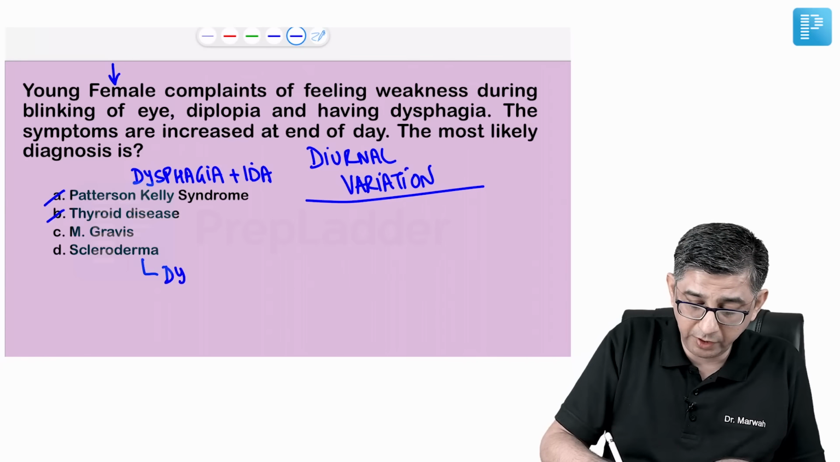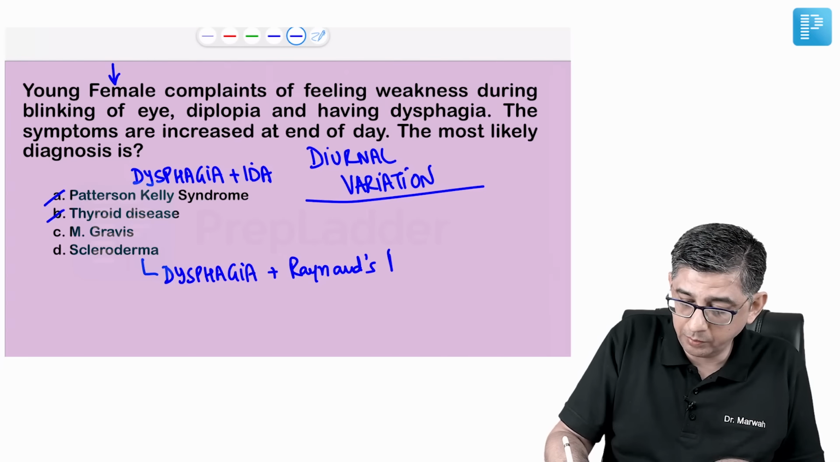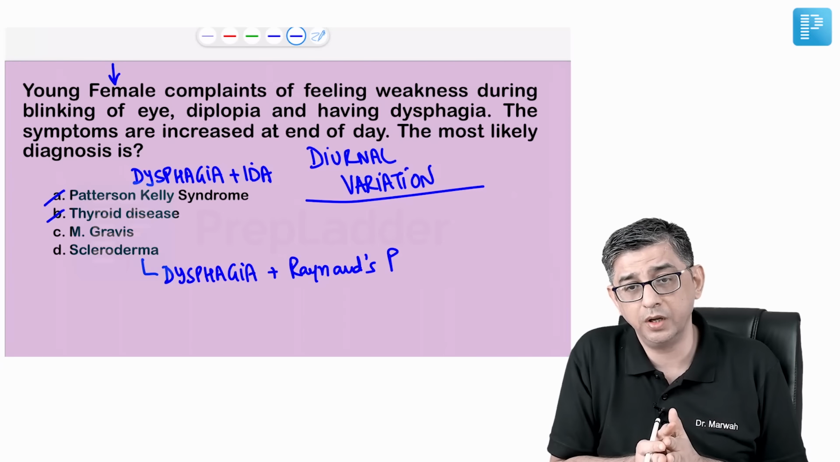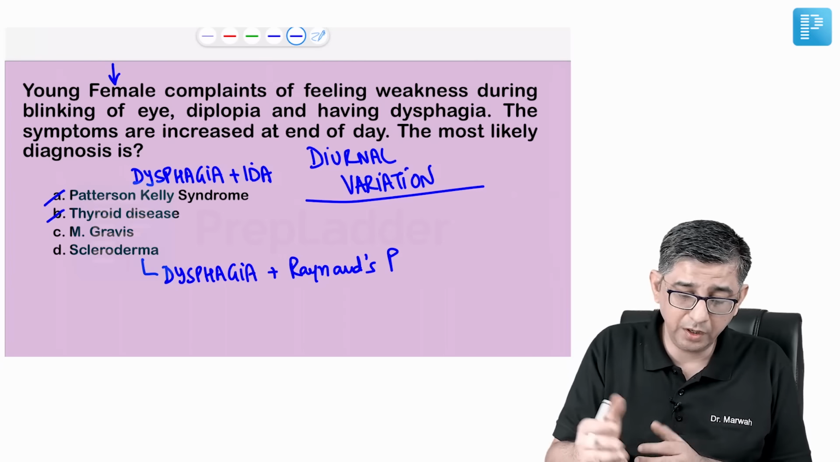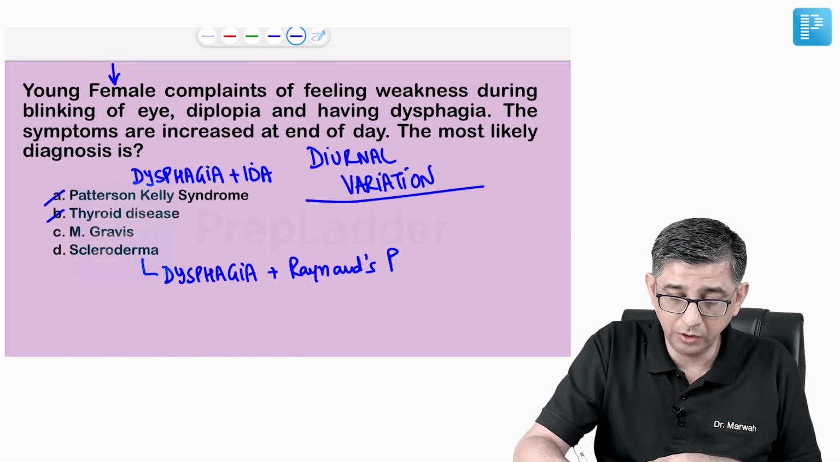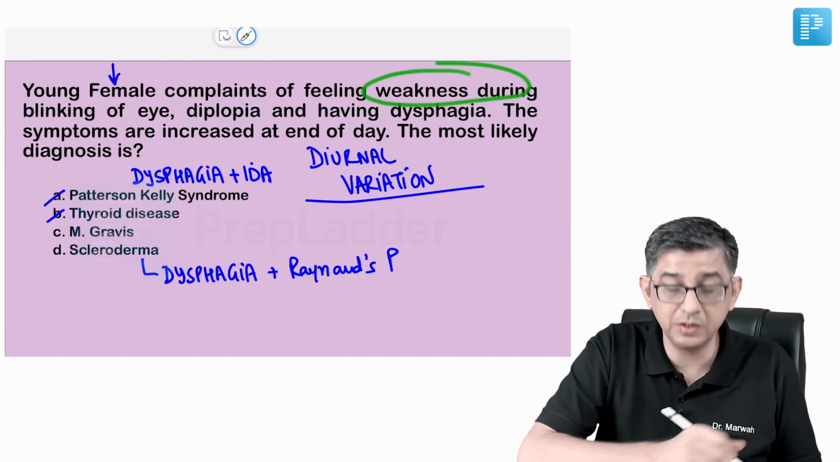Scleroderma again can present with dysphagia, but along with dysphagia, other features which are present are like Raynaud's phenomenon, or these patients can develop pulmonary artery hypertension, because in scleroderma there is fibrosis in all organs in the body. So dysphagia definitely occurs, but then you don't read about ocular manifestations. The key of this question would be ocular manifestations.